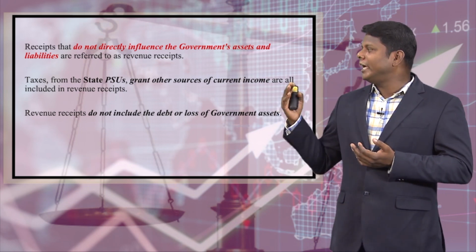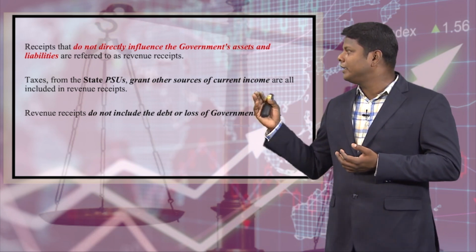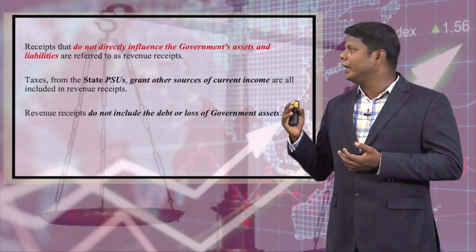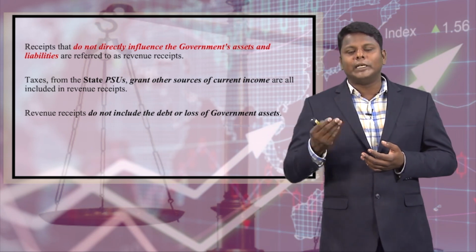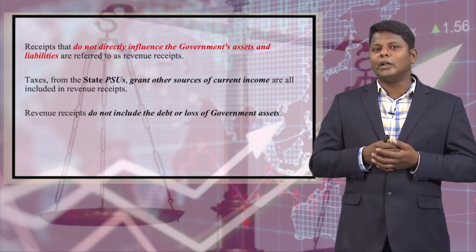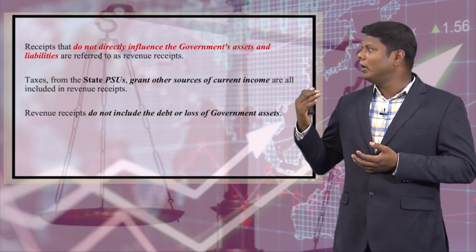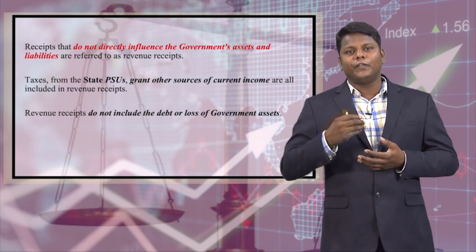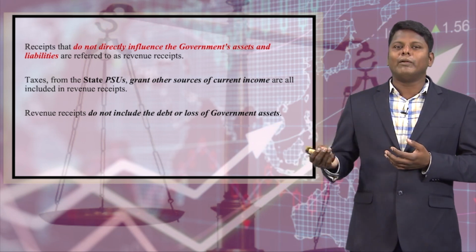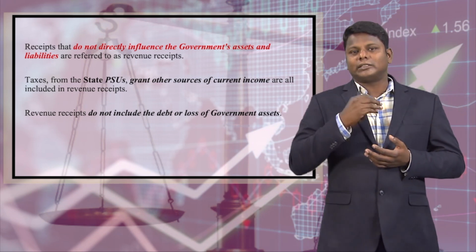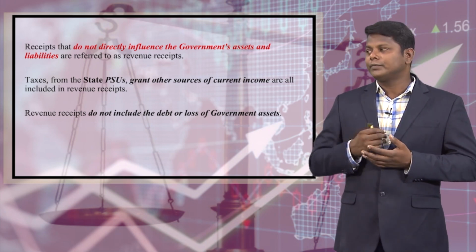Taxes from the state public sector undertakings, grants, and other sources of current income are included in revenue receipts. If the government gives any loans, the interest it gets for that loan comes under revenue receipts.